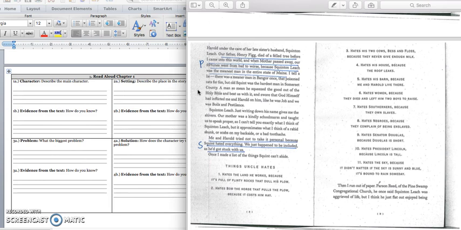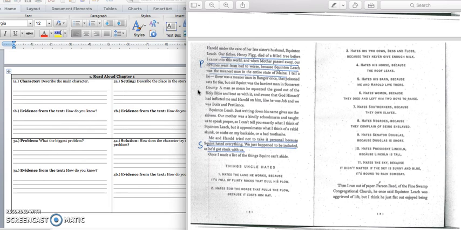I tell a lie, there was a meaner man in Bangor once that poisoned cats for fun, but old Squint was the hardest man in Somerset County. A man so mean he squeezed the good out of the Holy Bible and beat us with it, and swore that God himself had inflicted me and Harold on him like he was Job and we were the boils and pestilence.